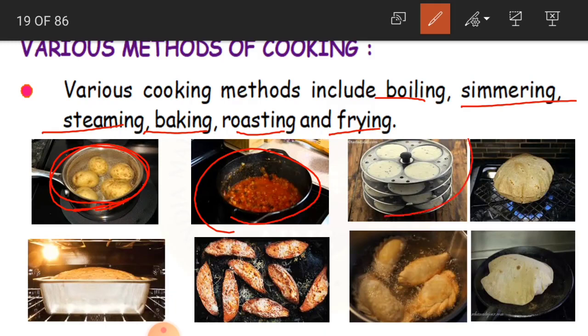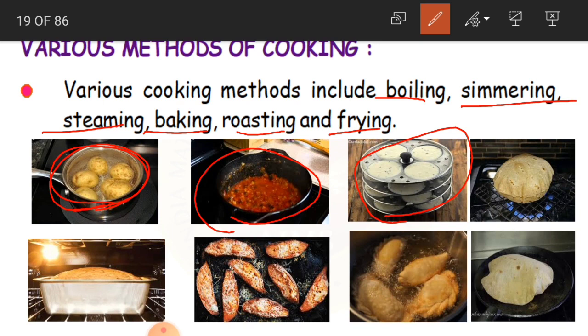And now steaming. Have you seen here? What is it? Idlis. By which method did we prepare them? By the method of steaming. First you take a big container and add a little water. Then you place the idli stand, filled with the idli batter, inside the container, and after 15 or 20 minutes you get the idlis prepared.